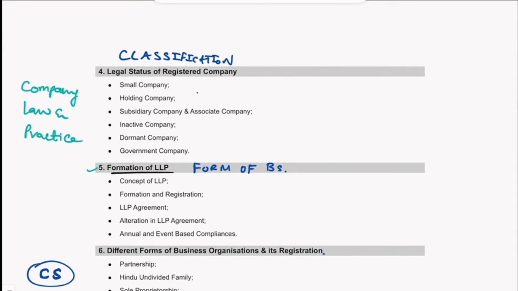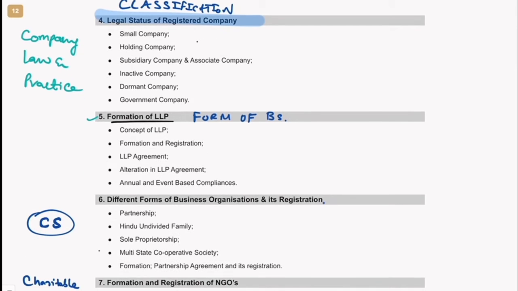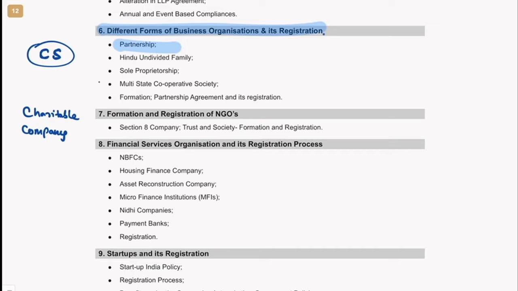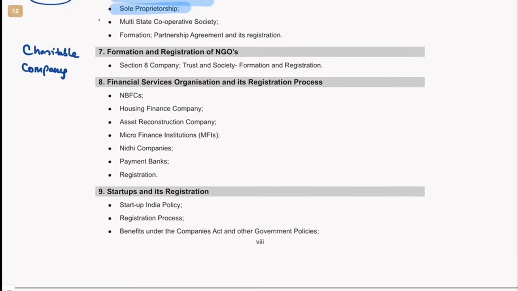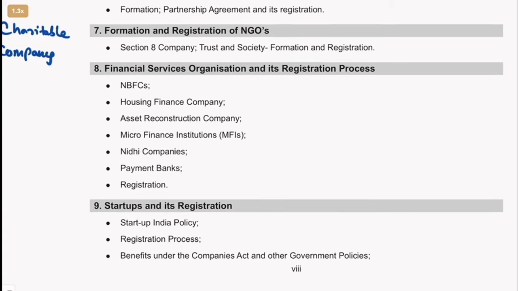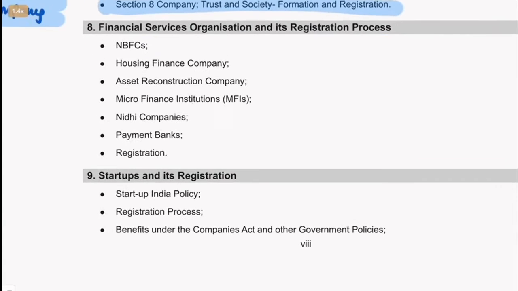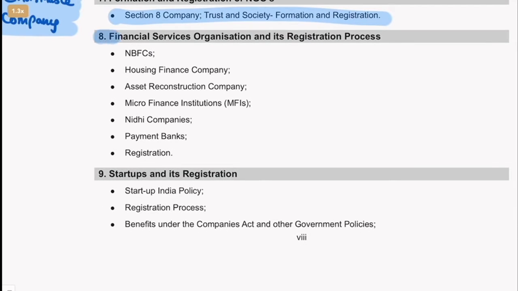Then what else did you have? You had legal status of registered company, formation of LLPs, then different organizations like partnership, sole proprietor, and obviously Hindu undivided family. This was also there in the syllabus. Then NGO, Section 8 company, trust, society. This is what we call charitable institutions, right? Then we had financial services organizations, NBFC, etc.